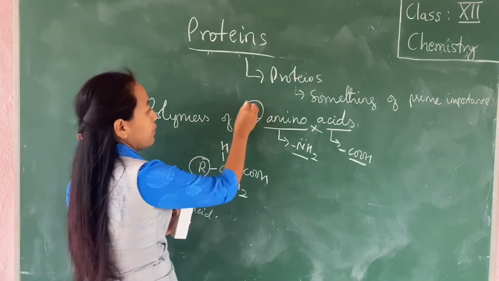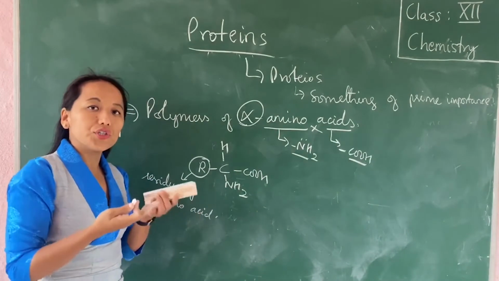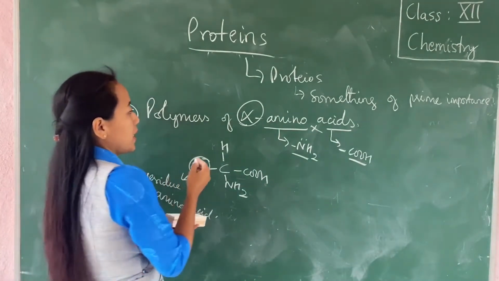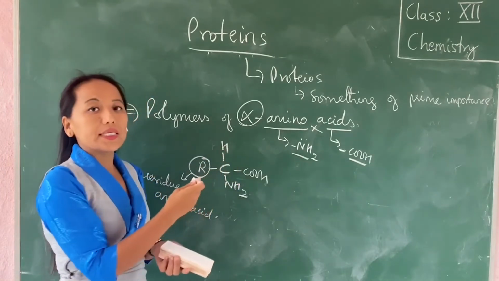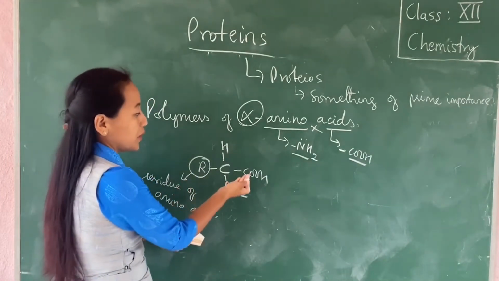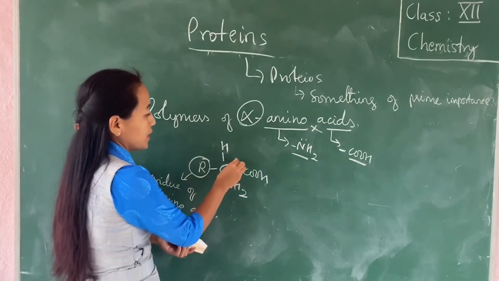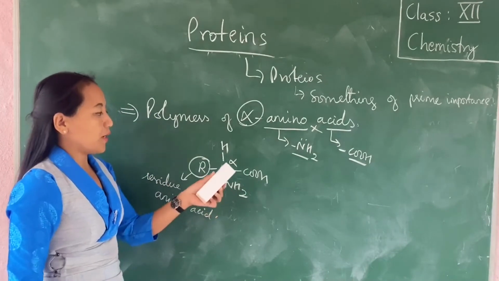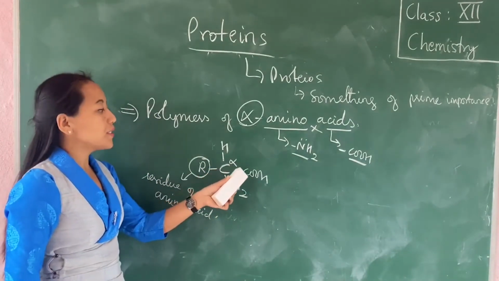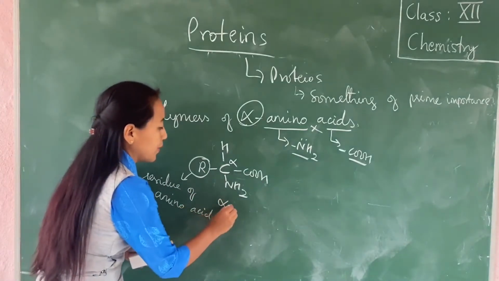Now alpha indicates the position on which NH2 is present. In this case, the immediate carbon atom which is next to the carboxylic carbon atom is called the alpha carbon atom. If the NH2 group is located on the carbon which is next to the COOH, then it is called an alpha amino acid.